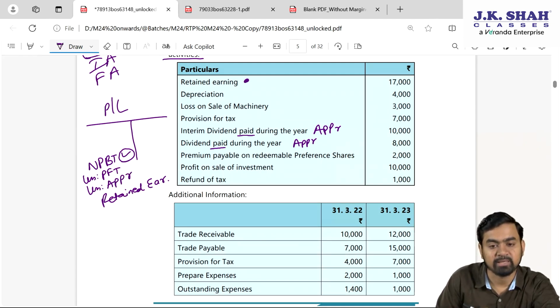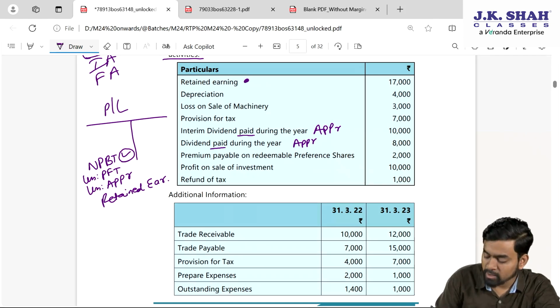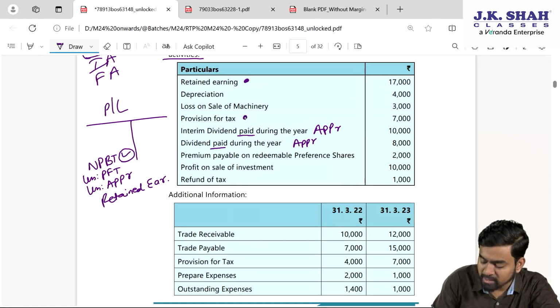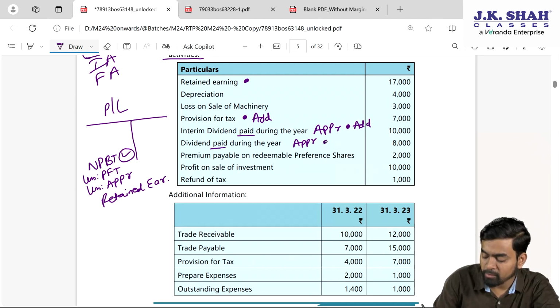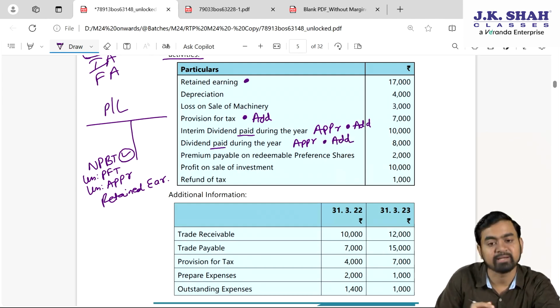Now think and then answer my dear students. From this retained earning, if I want net profit before tax, then what I have to do? We have to add back appropriation, we have to add back provision for tax. So here if you see provision for tax is there, we'll put 1 dot. This will be added, we will put 1 dot, appropriation will be added, we will put 1 dot, this appropriation will be added. Then what I will get?